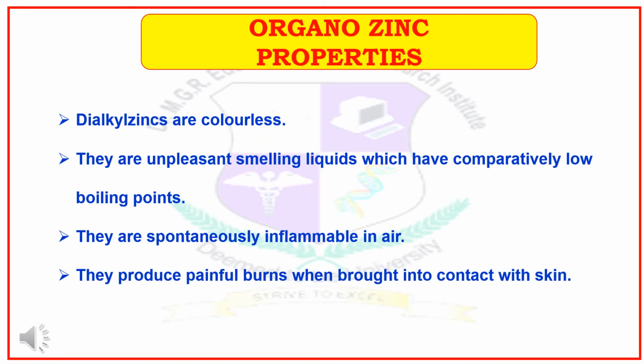Properties of organozinc. Dialkyl zincs are colorless, unpleasant smelling liquids with comparatively low boiling points. They are spontaneously inflammable in air. Since the boiling point is very low, they can easily catch fire, so they are spontaneously inflammable in air. They produce painful burns when brought into contact with skin.